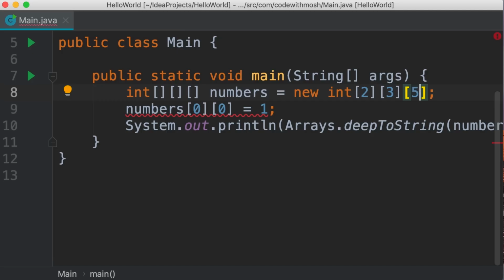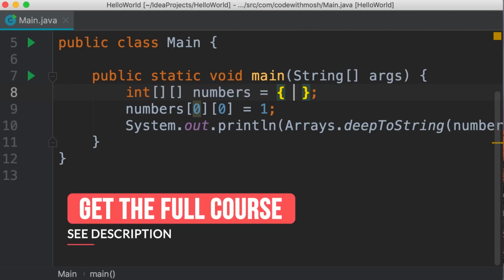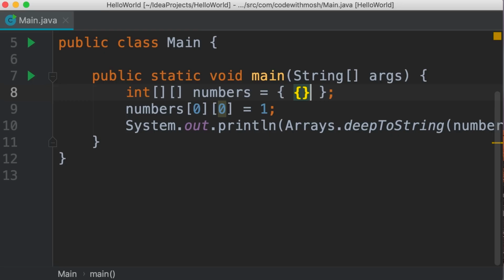Pretty easy. Now, what about the curly brace syntax? Let me show you. So let's revert this back to a 2-dimensional array. We're going to get rid of the new operator and use curly braces. Now, let's say in this matrix, we're going to have 2 rows and 3 columns. So each row is an array itself because it's a list of items, right? So we add another array here. Let's say 1, 2, 3. Then comma. Now we add the second row, which is another array. In this row, we're going to have 3 numbers, 4, 5, and 6.